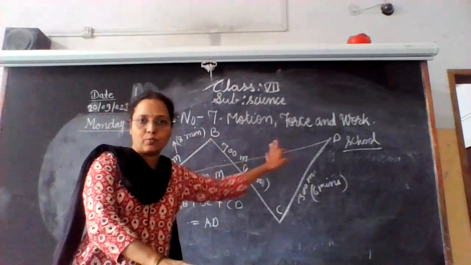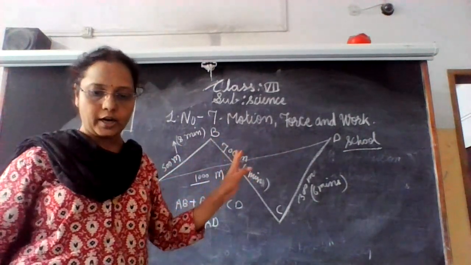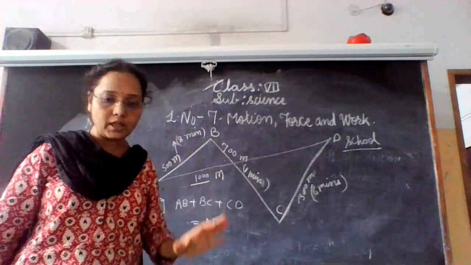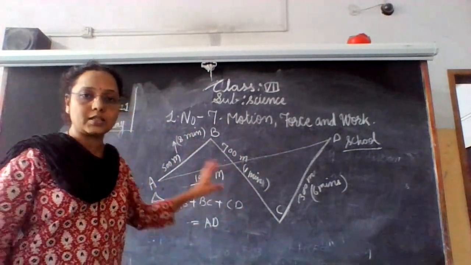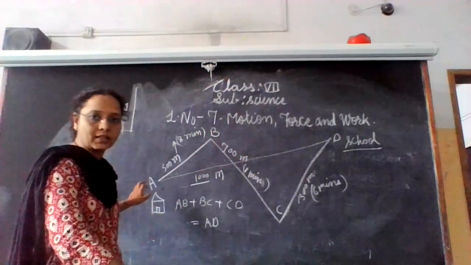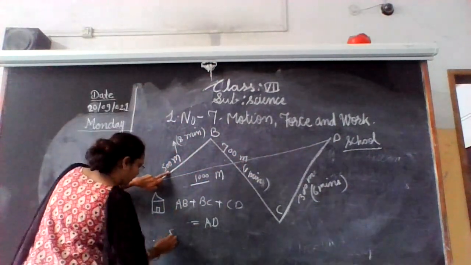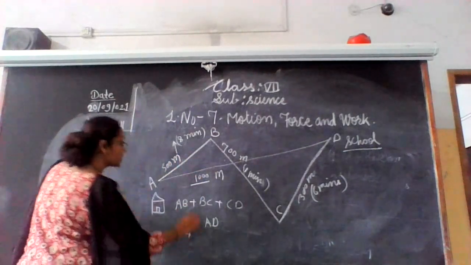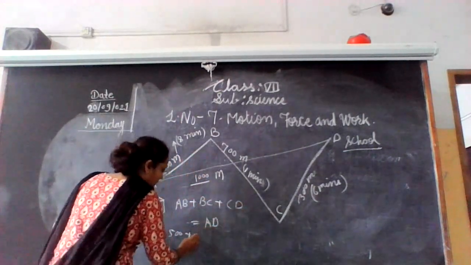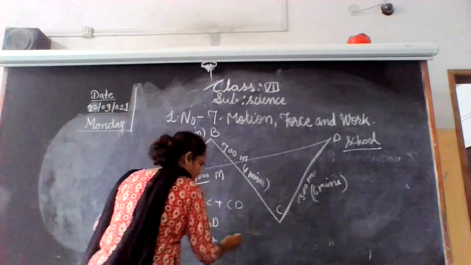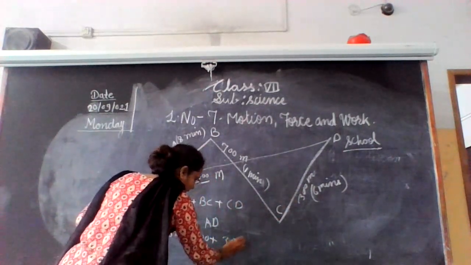What is our definition of displacement? Displacement means the minimum distance. When you add AB, which is 500, plus BC 700, plus CD 300, what does that equal?